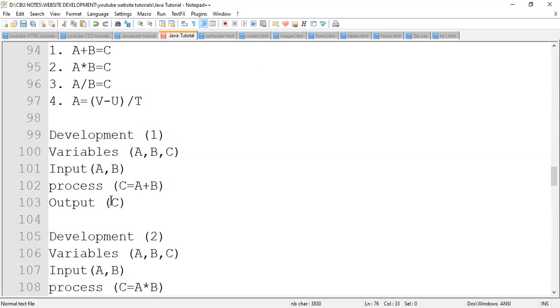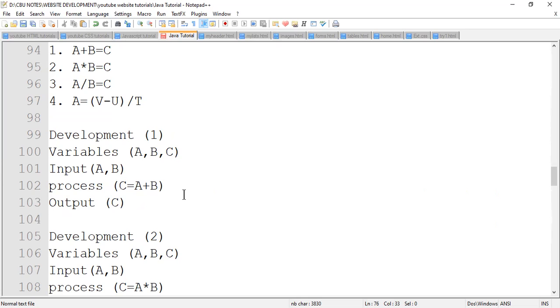Then what is the process? The process is what is going to work on. What you apply on A and B is a process. So for example, the process is to add A plus B and give the answer to C. That's a process: to add these two variables, or these two inputs, and give the answer to C. And what will be given out after the program is done? You give out C. So C will be the final answer that will be given.